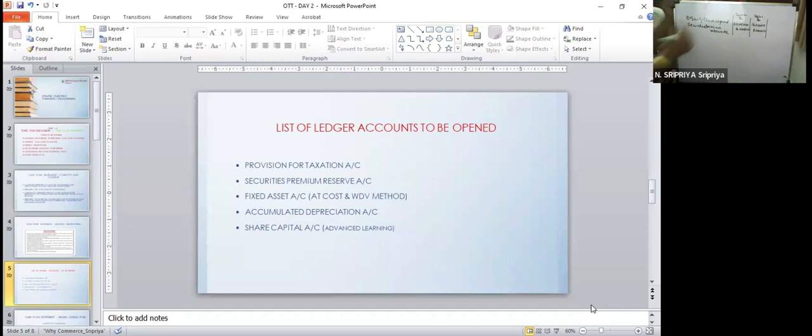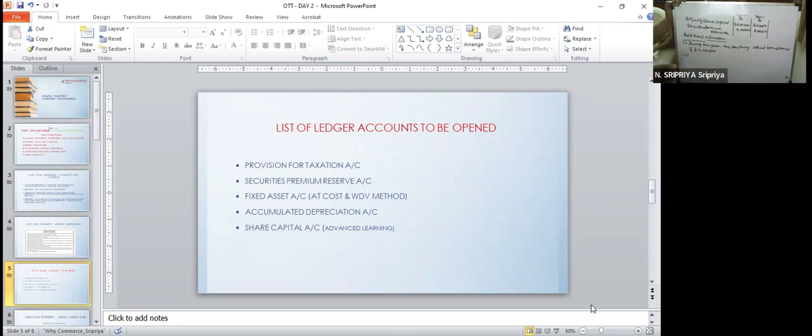Additional information. Point number 1. During the year, the company issued bonus shares of rupees 4 lakhs.